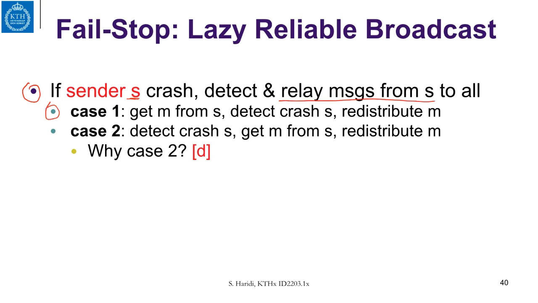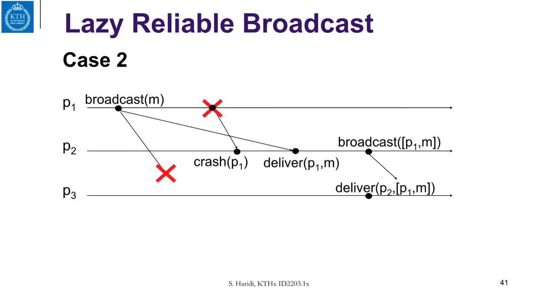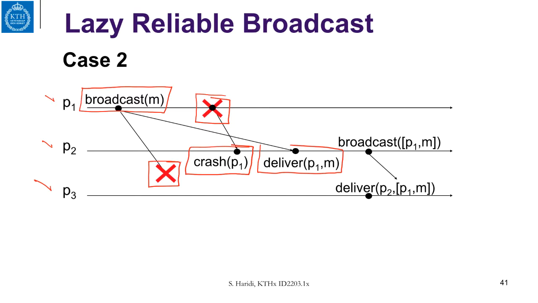So let us look specifically at case 2. We have 3 processes. P1 broadcasts a message, and then P1 crashes. P3 will never get the message. But as you know, because the broadcast uses a perfect channel, some of the processes might get the message and others do not. In this case, P3 did not get the message. Now, P2 first detects the crash, which is possible, and later on got the message.